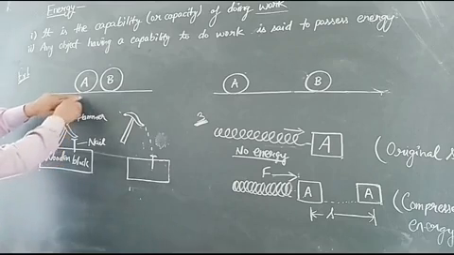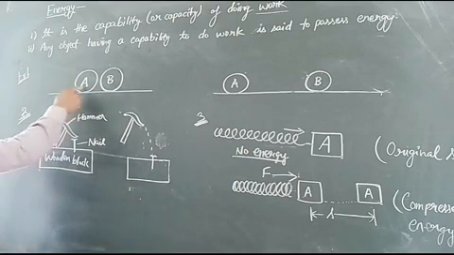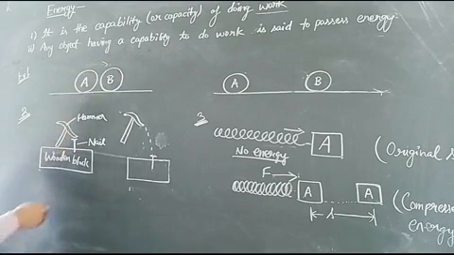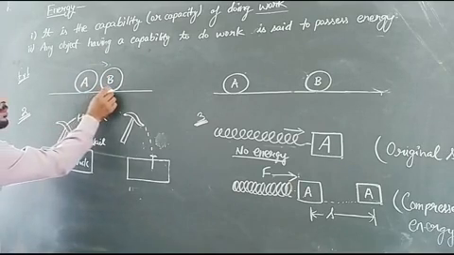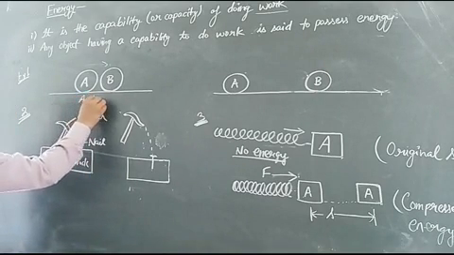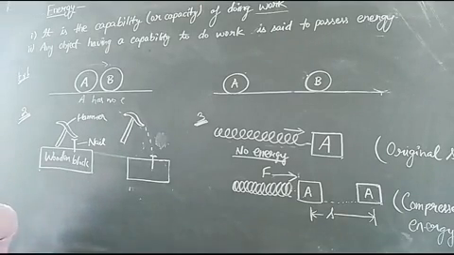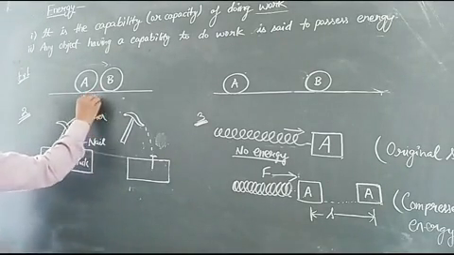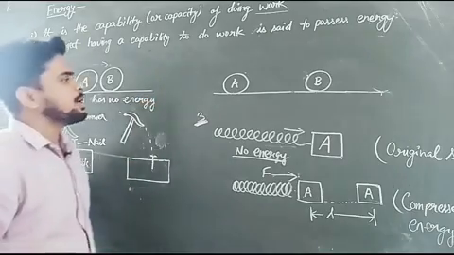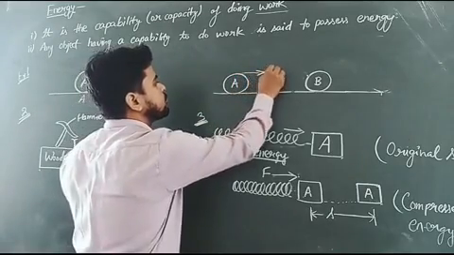In this situation, body A has no capacity of doing work, because A cannot apply a force on B such that B gets displaced from its original position. Hence we can say A has no energy.